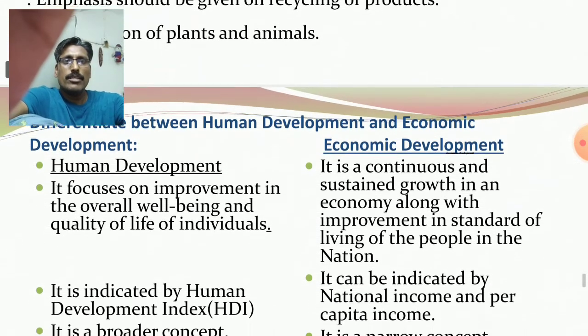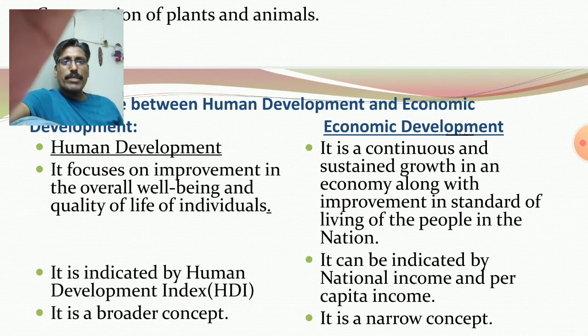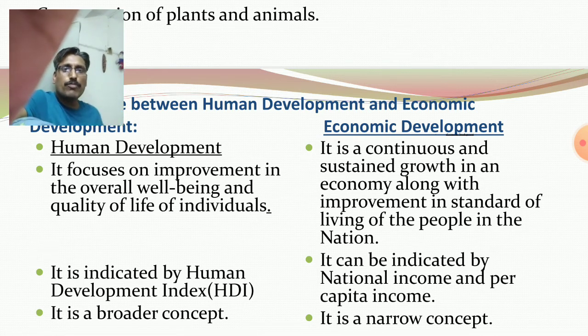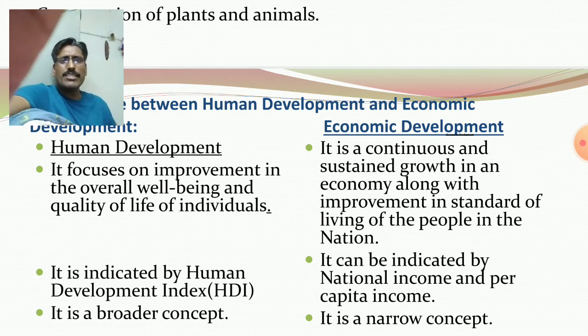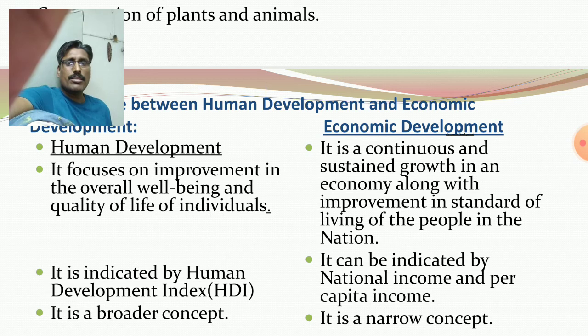You see, human development focuses on improvement in the overall well-being and quality of life of individuals. Okay, because human development is related to three key dimensions: education, health, and per capita income or average income. So simply it improves the quality of life of individuals, because educated people and healthy people have the ability to earn money, to be involved in multiple works, they have knowledge, skill power, efficiency power, potentiality to do work.